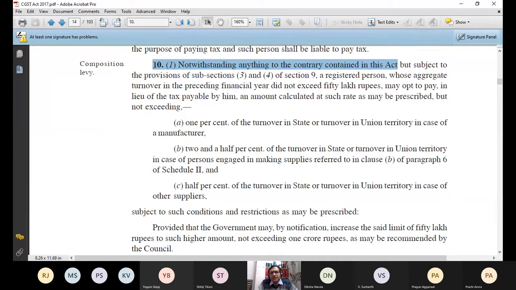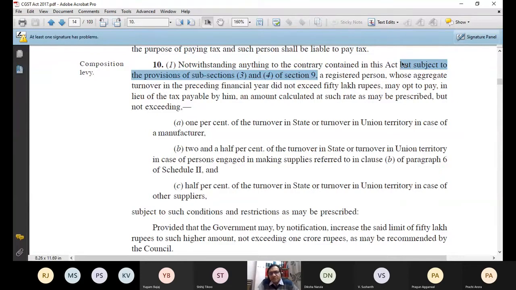Notwithstanding anything to the contrary contained in this act means that it does not matter even if something opposite is written in other provisions of the act. What section 10 subsection 1 says is final, but subject to the provisions of subsection 3 and 4 of section 9. But 10 subsection 1 is not supreme over 9.3 and 9.4.